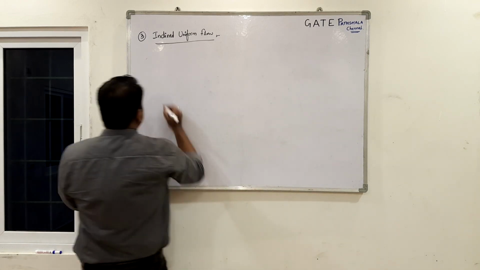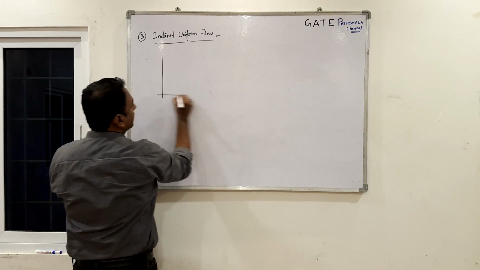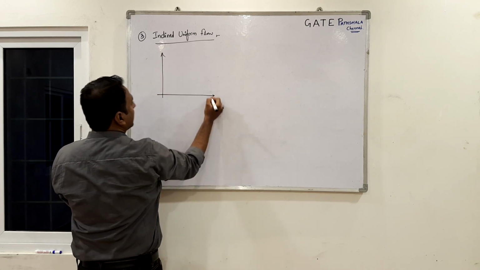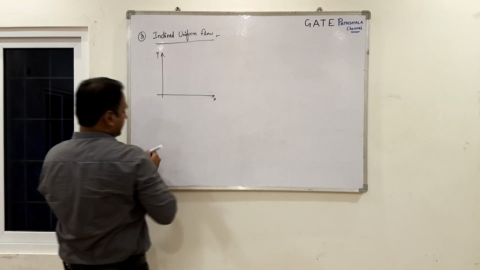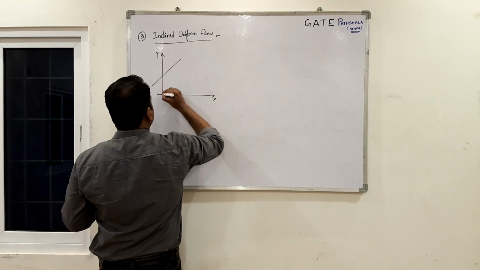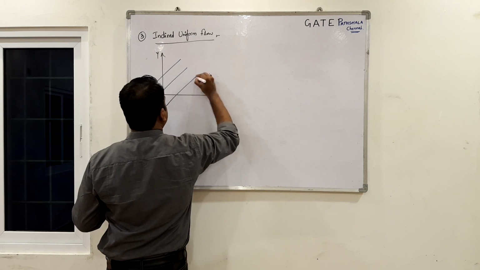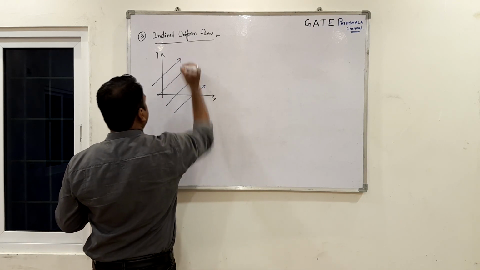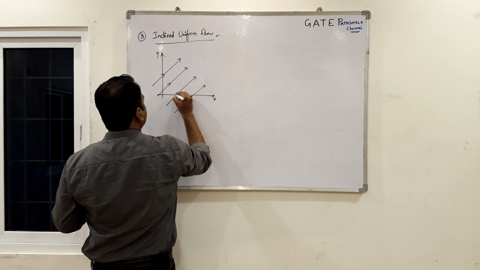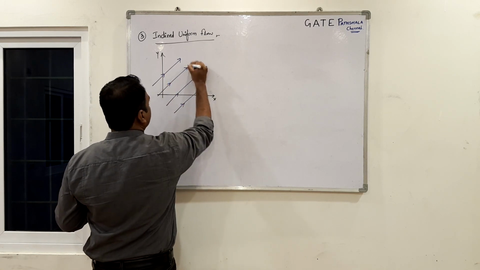Let's draw the axes and then the flow. This is our x axis and this is our y axis. Let's draw the flow pattern. Let's say we have a uniform flow going in this direction with a uniform velocity v infinity.